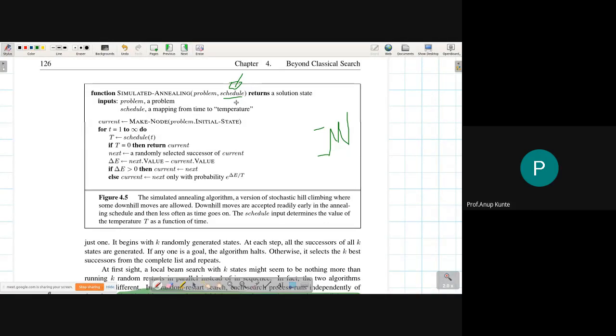So early decisions in this algorithm are going to be more random, and as we progress towards the solution, the decisions will be more and more deterministic.